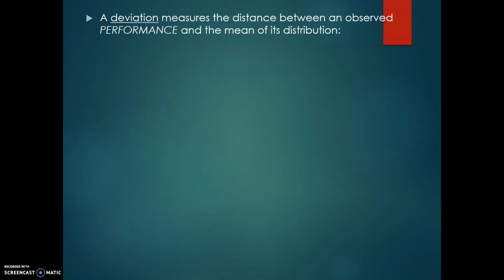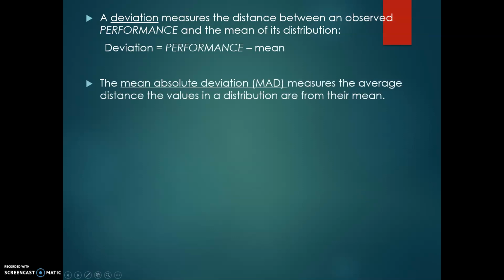A deviation measures the distance between the observed point of data and the mean of the distribution. So now everything is going to be compared to the mean of the distribution. To do that, we take the individual performance that they got and subtract the mean. For the mean absolute deviation, we find the absolute value of those. So we're going to look at the distance the values are away, and when we think distance, distance is positive. So we'll have all positive values.